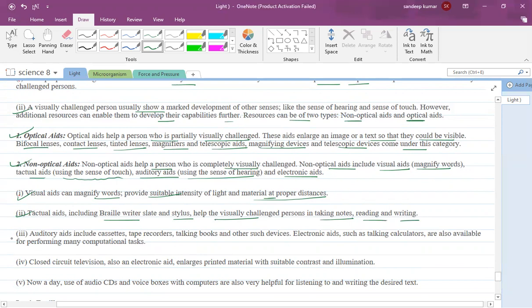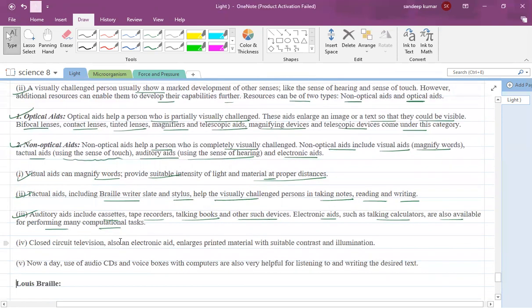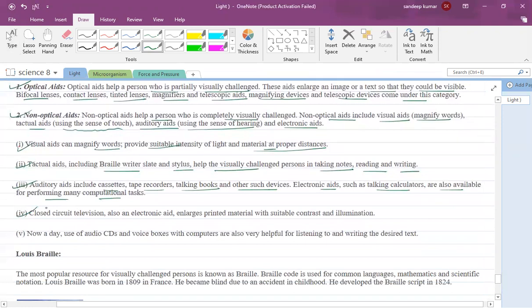Auditory aids include cassettes, tape recorders, talking books, and other such devices. Electronic aids such as talking calculators are also available for performing many computational tasks. Closed circuit television, also an electronic aid, enlarges printed material with suitable contrast and illumination. Nowadays, audio CDs and voice boxes with computers are also very helpful for listening to and writing the desired text.